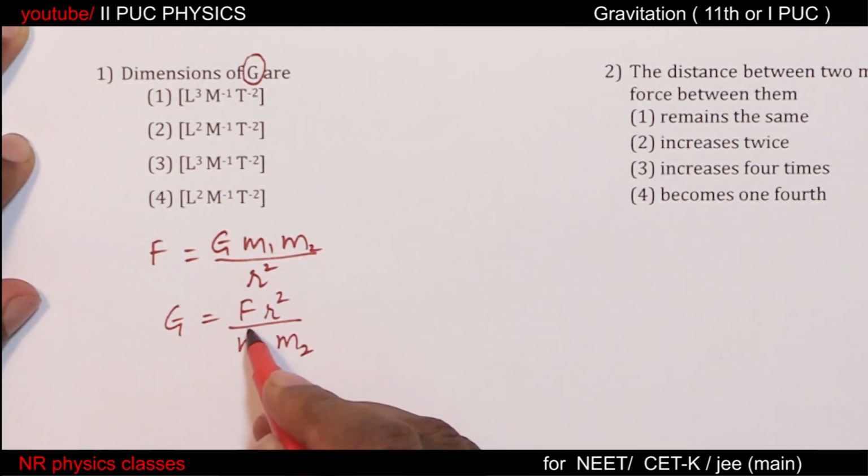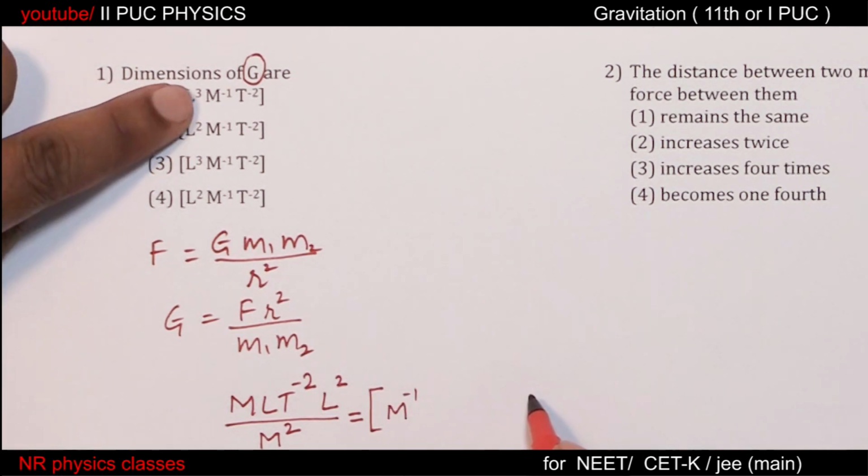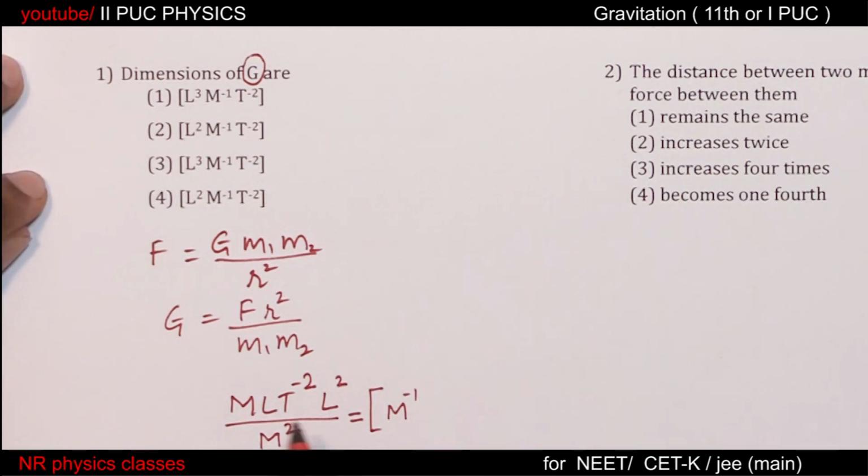Now this F is M L T minus 2. r square is distance square, L square, divided by m1 m2, mass square, simplify, M minus 1. Observe, there is M minus 1 in all the terms.